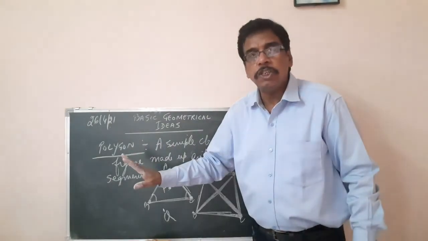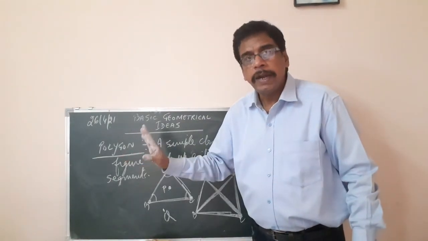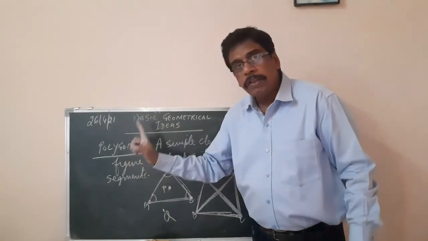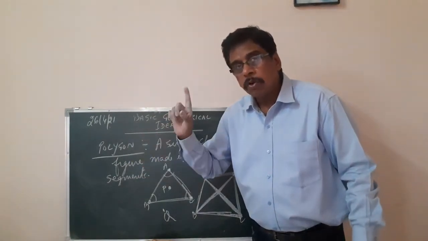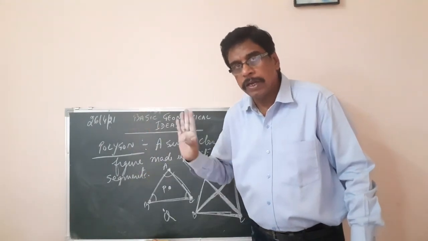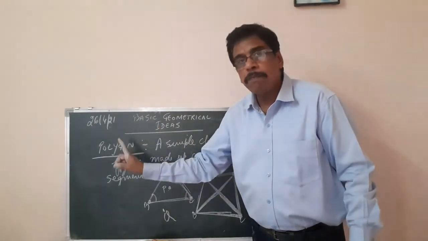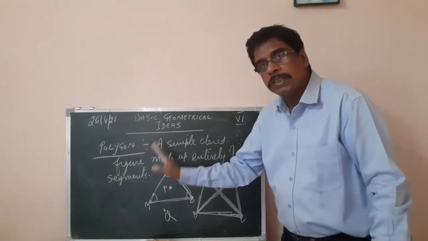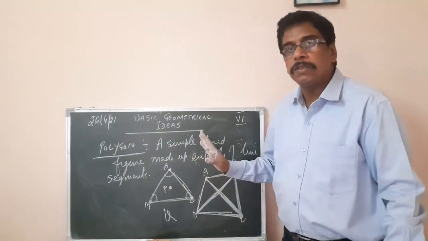Write all the definitions in your copy. Write all the definitions in the figure. Then I came to curve, open curve, closed curve, and what is a simple curve. Write down that definition. And we have polygon, the polygons with the side, vertex and diagonals.